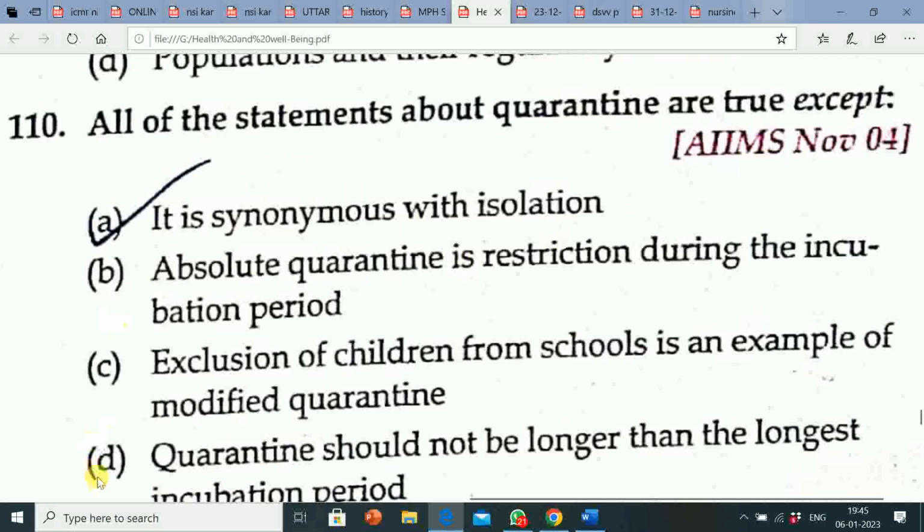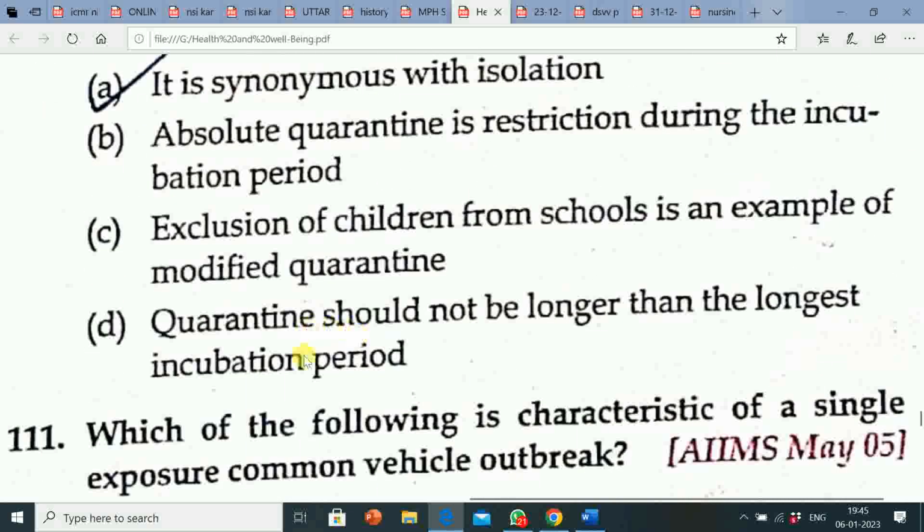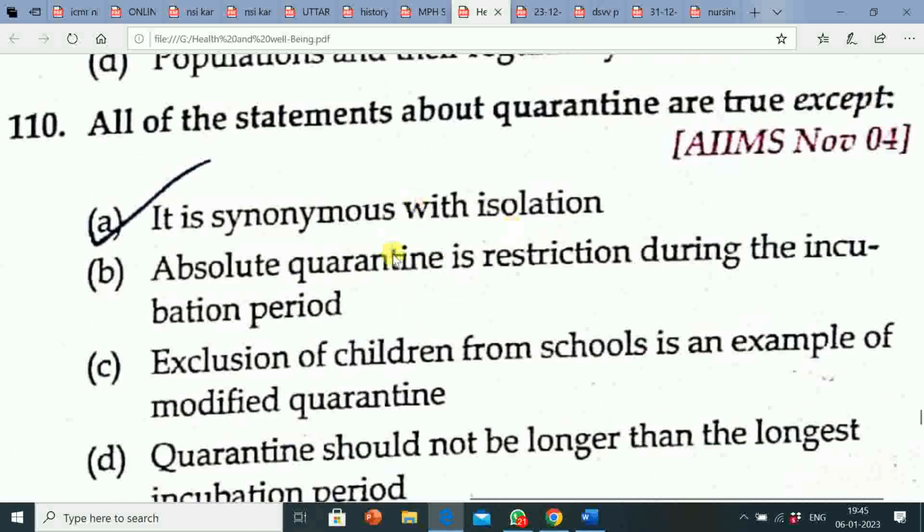And options B, C and D, that is, absolute quarantine is restriction during the incubation period, exclusion of children from schools is an example of modified quarantine, and quarantine should not be longer than the longest incubation period. These all statements are true about quarantine.